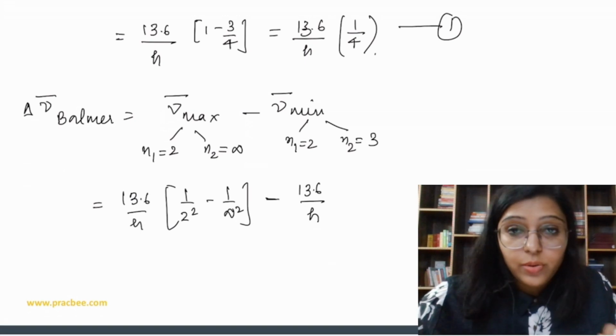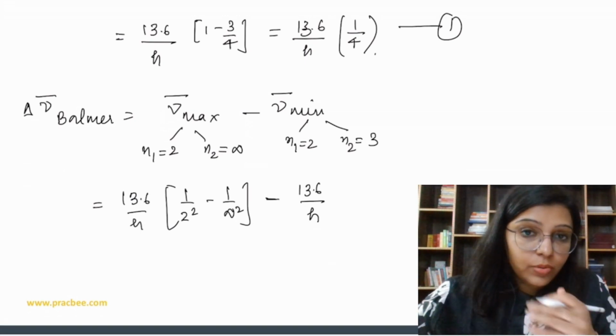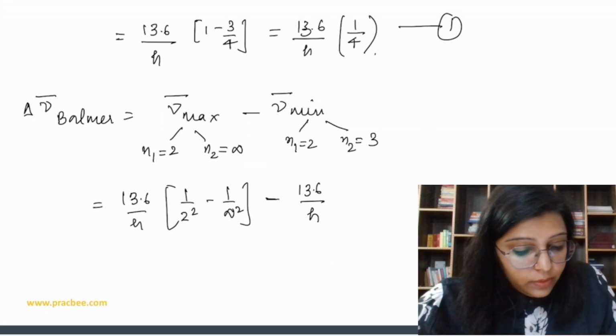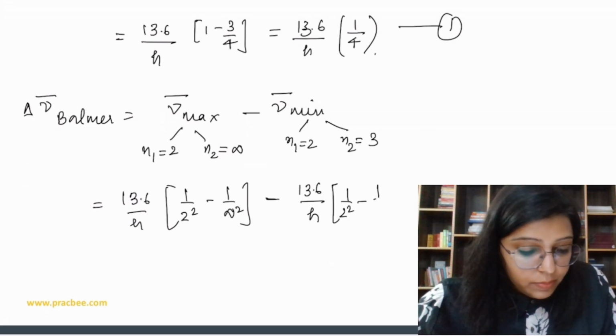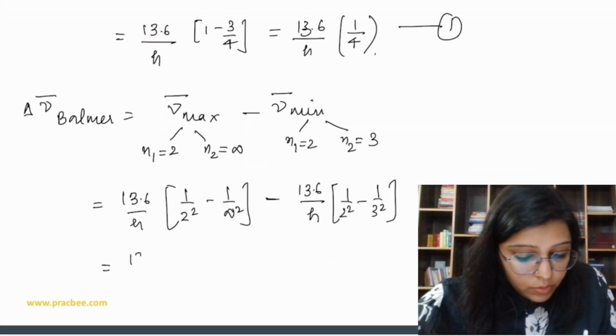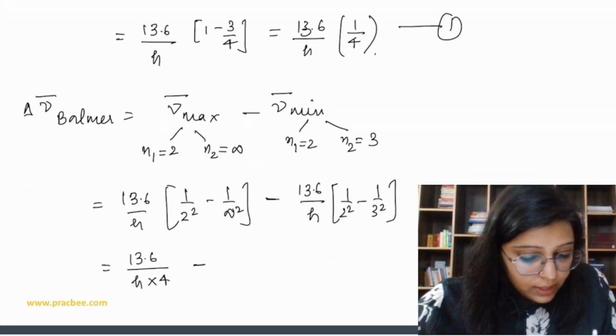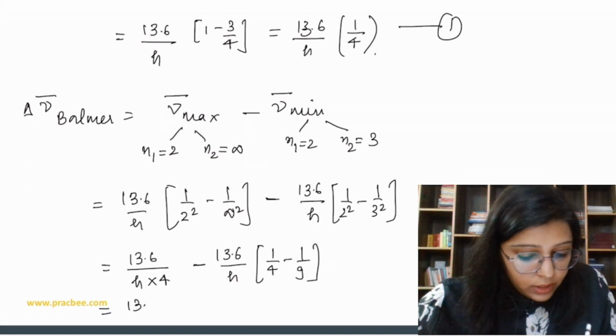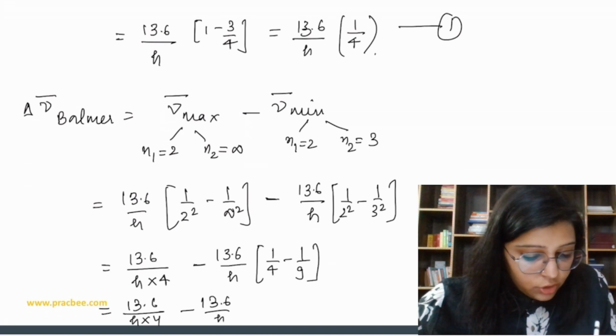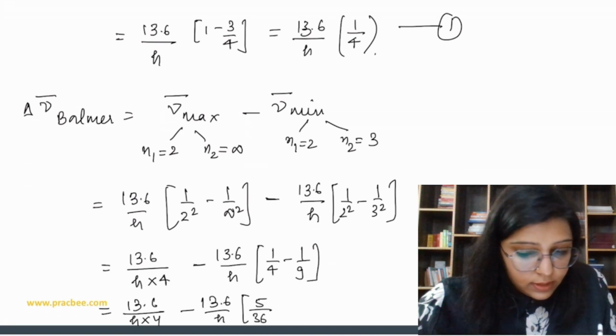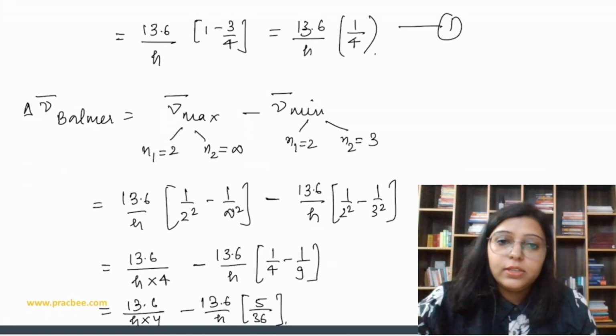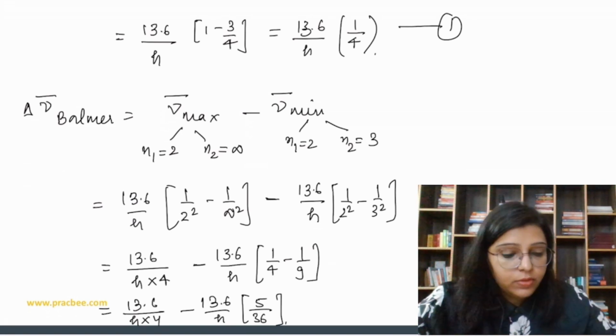So ठीक है, Z square, Z is 1, so I am not writing Z square, right? So here what we can write, 1 by 2 square minus 1 by 3 square, beta. So this is going to be 13.6 upon h into 1 by 4 minus 13.6 upon h into (1 by 4 minus 1 by 9). So on solving, we get 5 upon 36, right? It's just that we have to solve this.